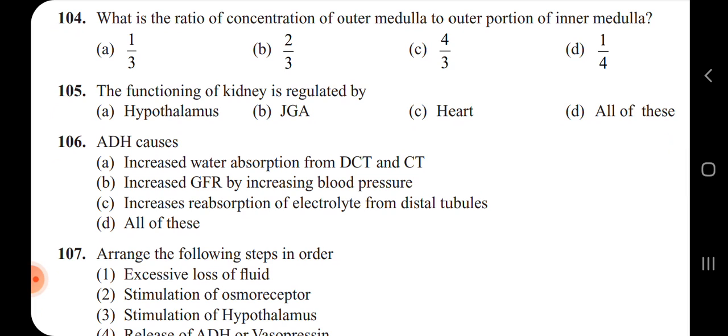The functioning of kidney is regulated by the juxtaglomerular apparatus, and the hypothalamus, which comes into play when the body fluid volume is altered. Even the heart plays a role, helping in the angiotensinogen mechanism. So hence all of these is the answer.